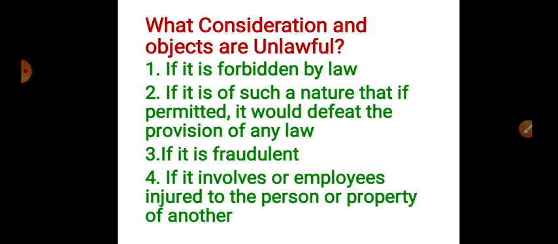First, if it is forbidden by law. Forbidden by law is nothing but against the law. Second, if it is of such a nature that, if permitted, it would defeat the provision of any law. If the agreement is permitted, it would defeat the provisions of other laws. Third, if it is fraudulent, it becomes unlawful. Fourth, if it involves or implies injury to the person or property of another person, then it is unlawful.